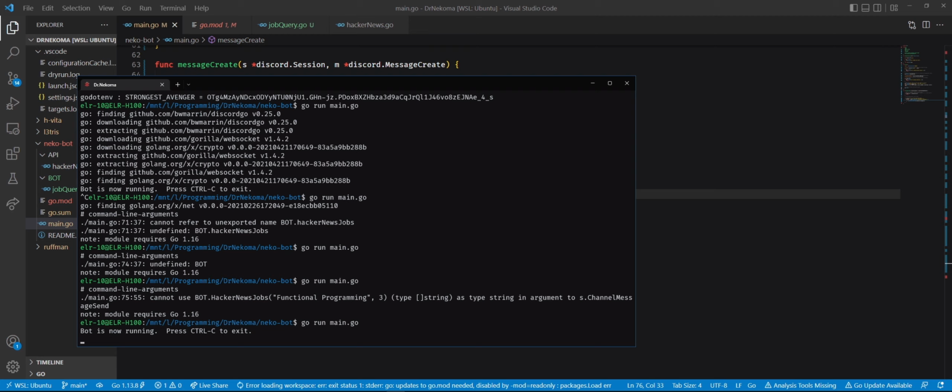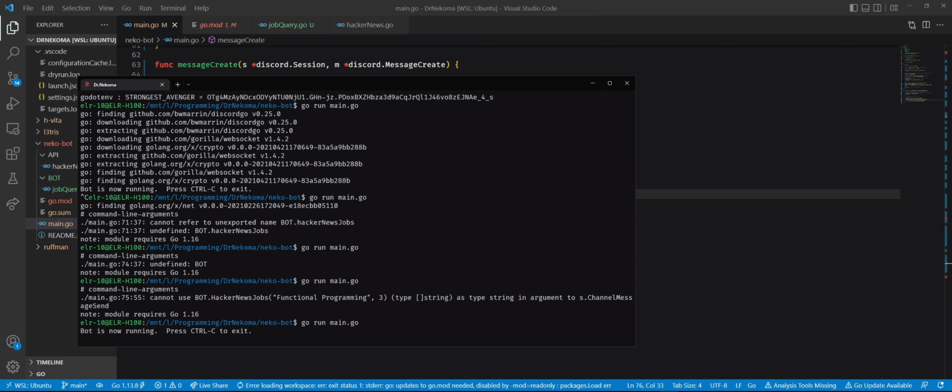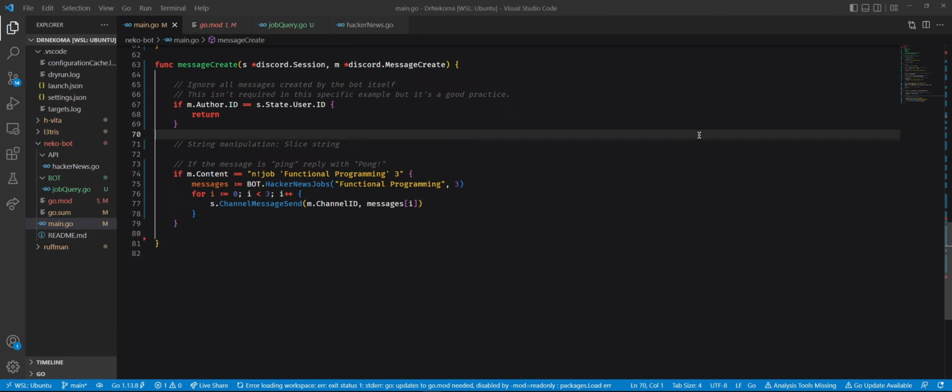But all the transformations... Holy crap! Bot is now running. Okay, so it's time. See, when you are doing JavaScript, all the API calls you could do concurrently, a lot easier than you are doing. But not all the other transformations, right?